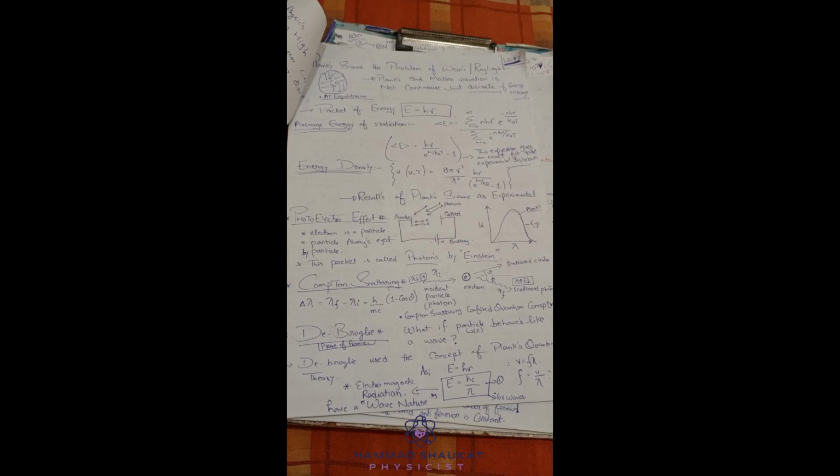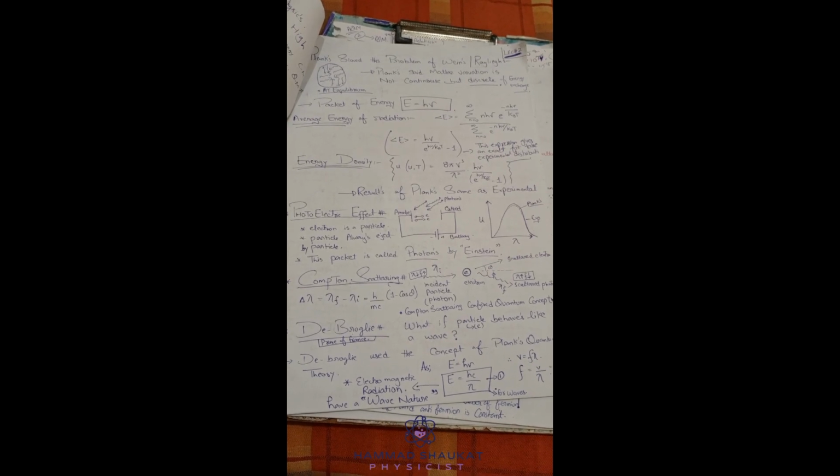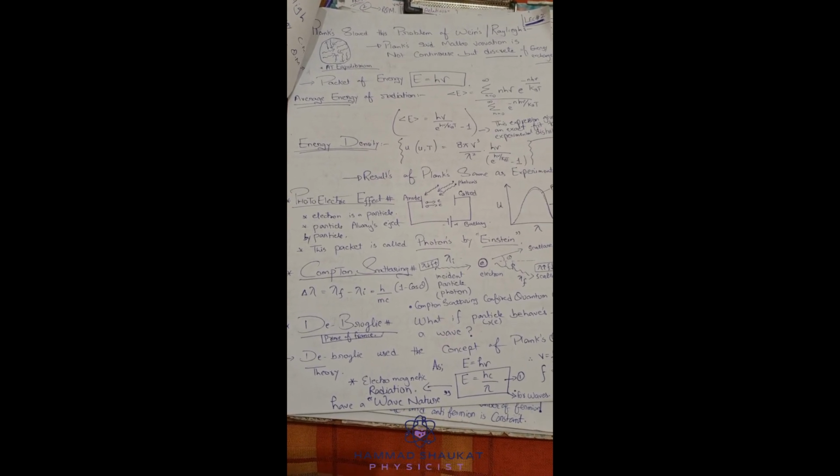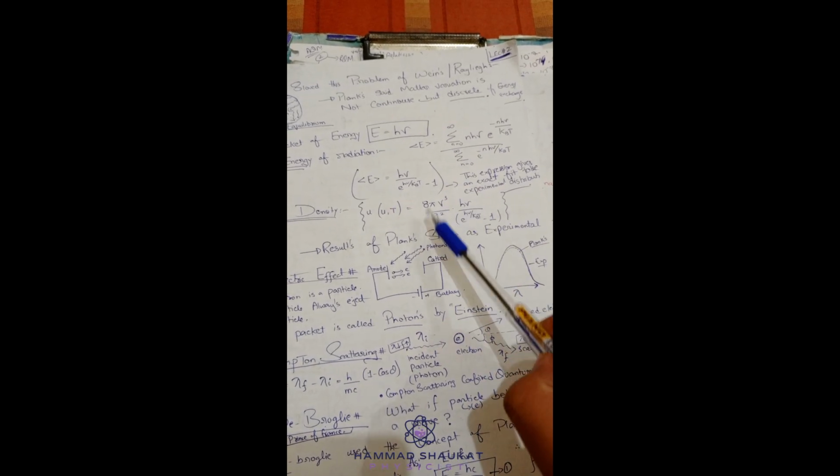If you want to find the energy density, you have already found the energy, but for the energy density Planck derived a formula. It is a simple relation, you just need to know it, you don't need to derive it. The energy density formula is 8 pi mu cube divided by lambda square, multiplied by h mu divided by e power h mu divided by kBT minus 1. This expression is the same as before, but a new factor came, 8 pi mu cube divided by lambda square. So this is your energy density formula.